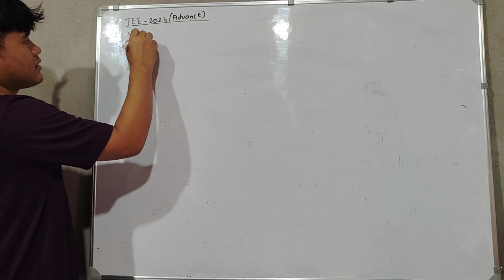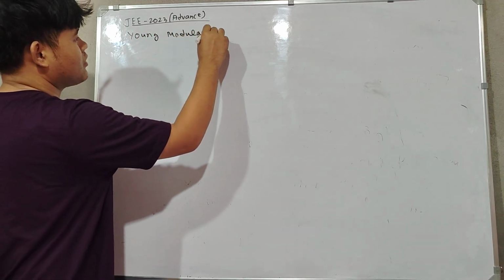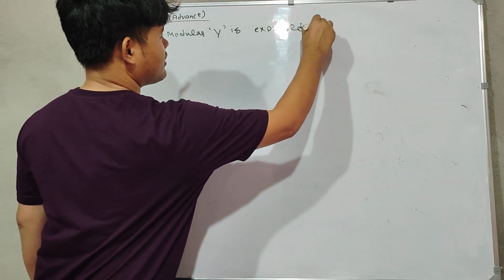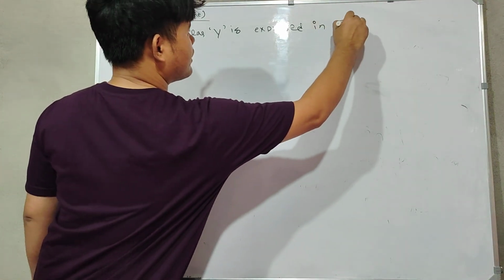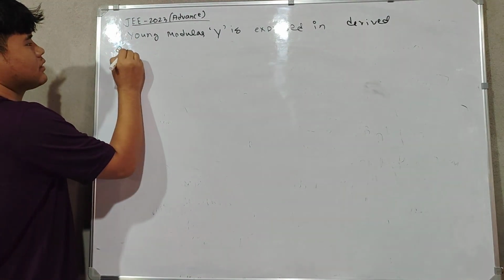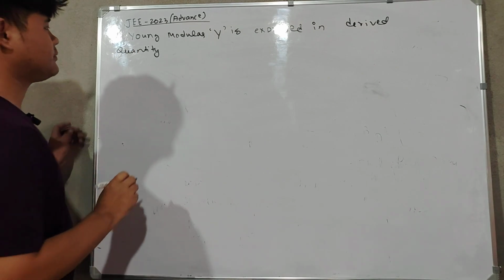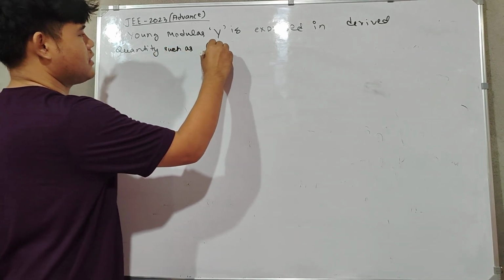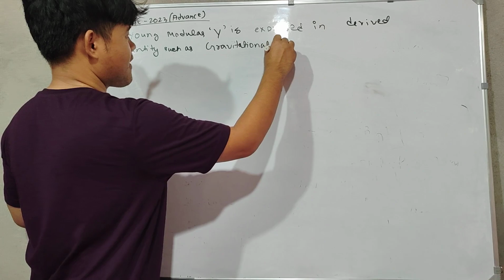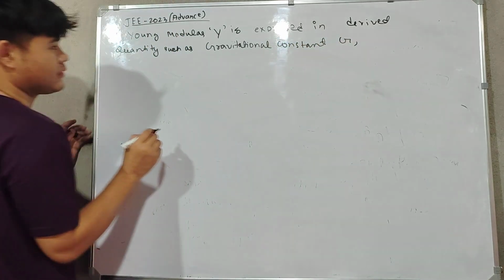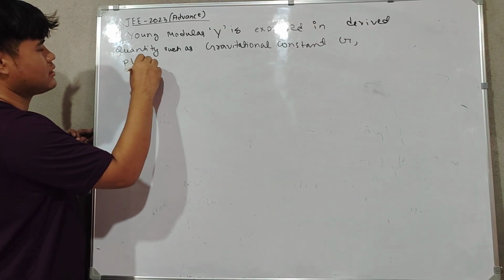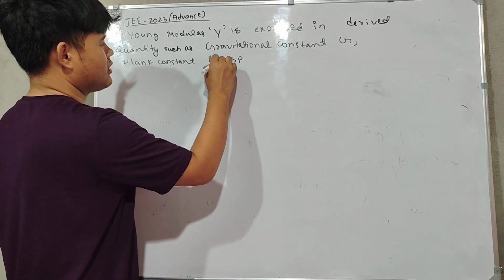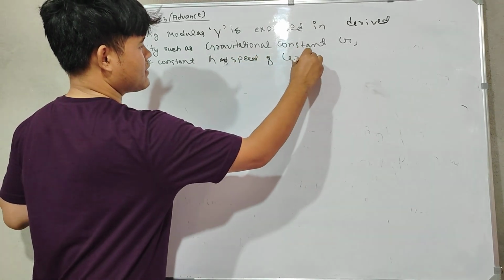The question is: Young modulus Y is expressed in derived quantities such as gravitational constant G, Planck constant h, and speed of light c.